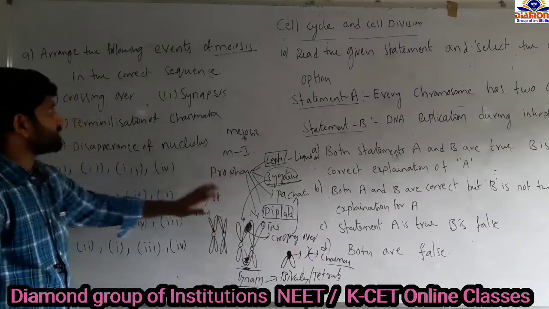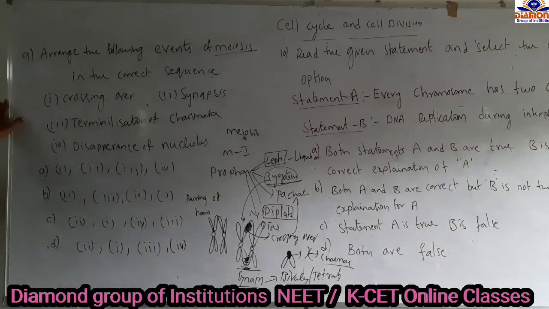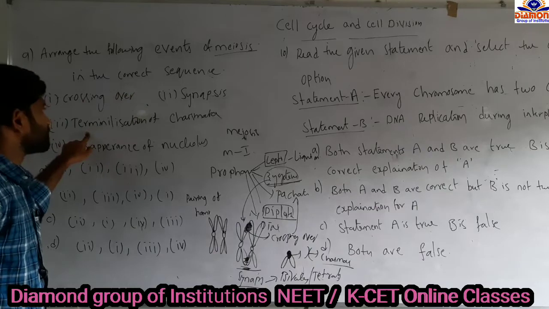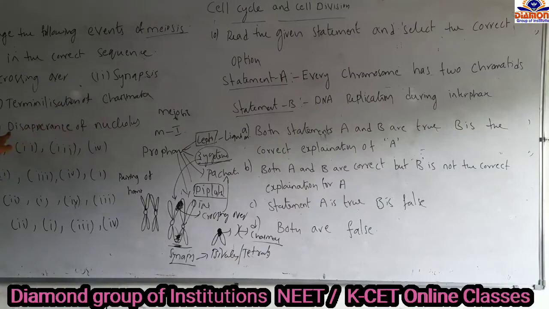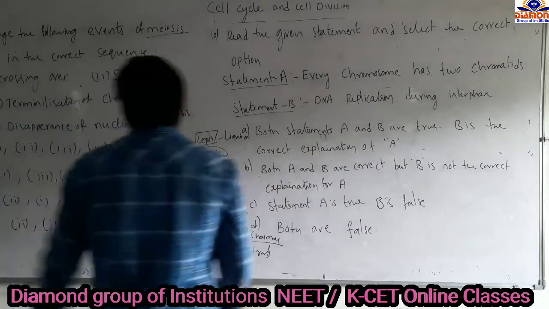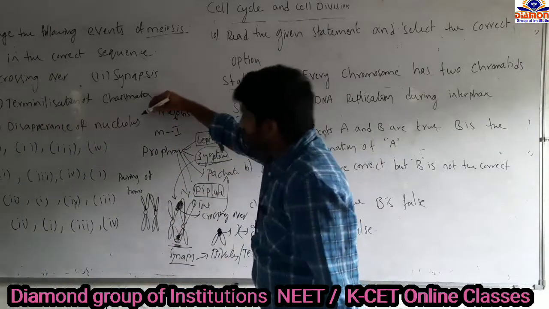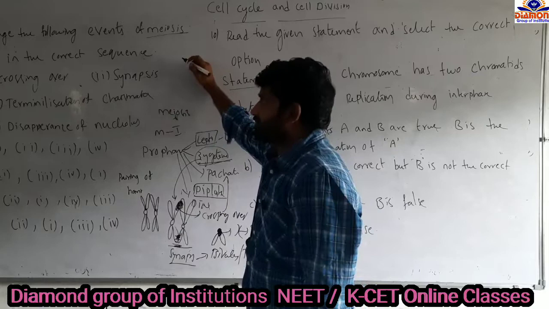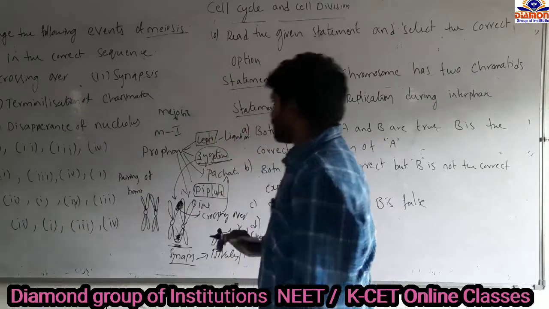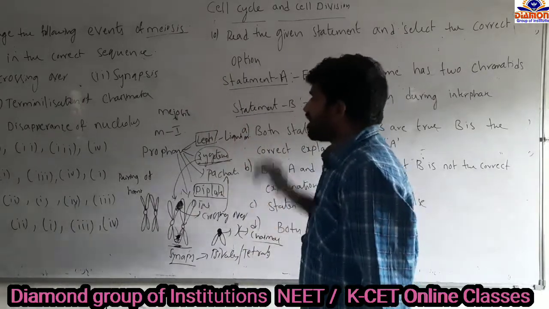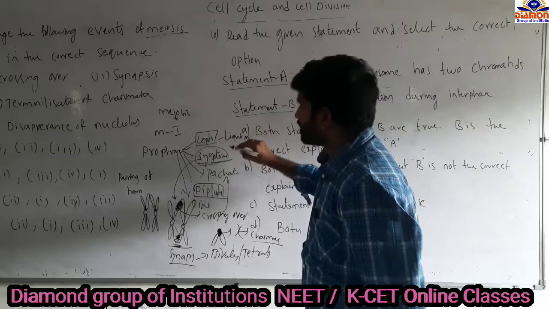These are the five stages. We have to identify the sequence order in meiosis. They are given as crossing over, synapsis, terminalization of chiasmata, and disappearance of the nucleolus. The disappearance of the nucleolus is the final character of prophase 1. Out of the five stages, the first stage is the leptotene stage. After the leptotene stage comes the zygotene stage.